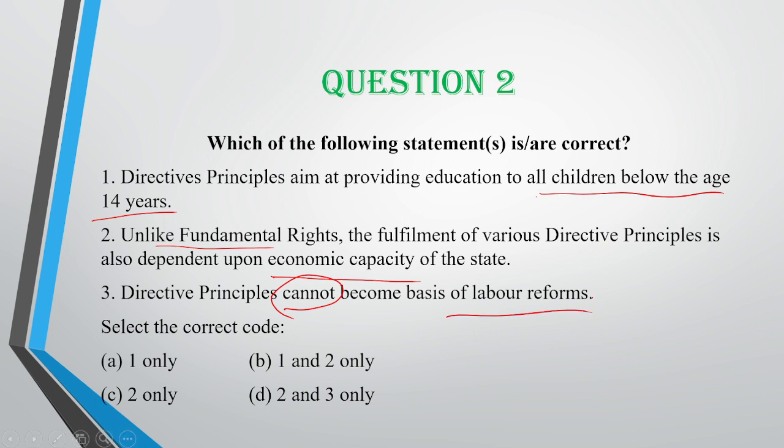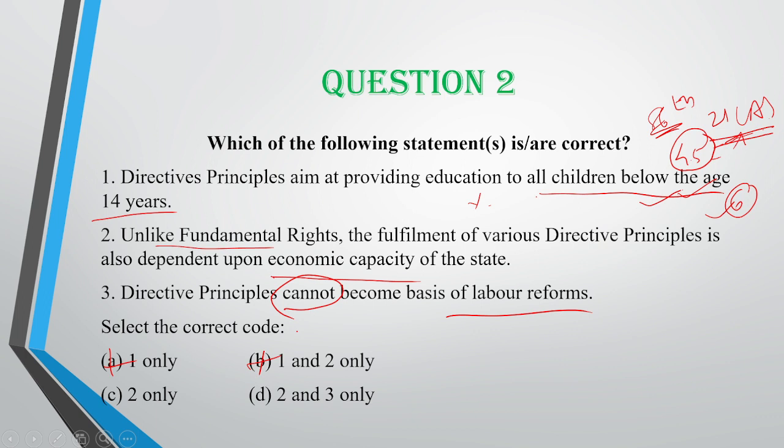Say, there was Article 45 of the Constitution which was talking about this before. Like all children below the age of 14 years should be provided education. But we know the 86th Constitutional Amendment Act happened, and this was shifted to Article 21A of the Fundamental Rights. Right now, the directive principle does not talk about education to all children below the age of 14 years because it is shifted to fundamental rights. It talks about providing early childhood care and education to children less than 6 years of age now. Okay, so this first statement becomes wrong. The first statement being wrong means option A and option B definitely became wrong.